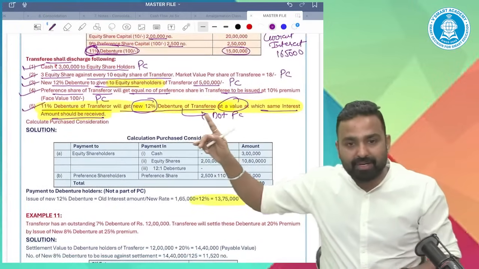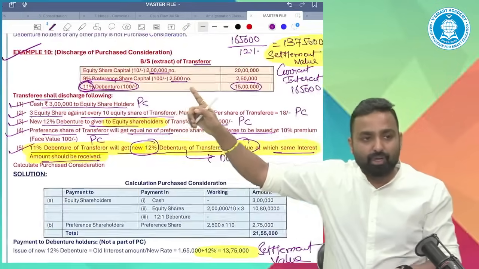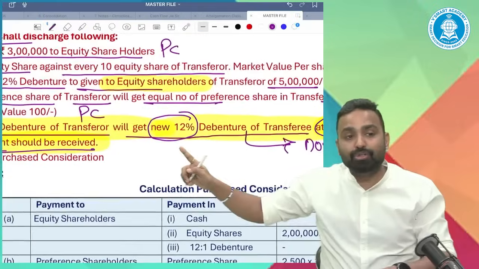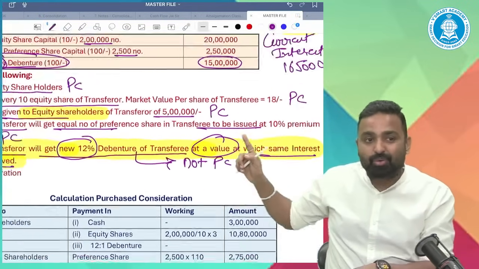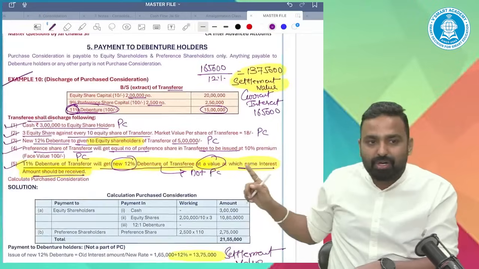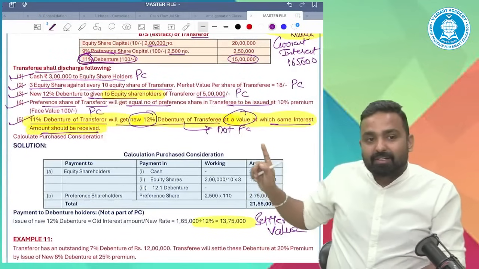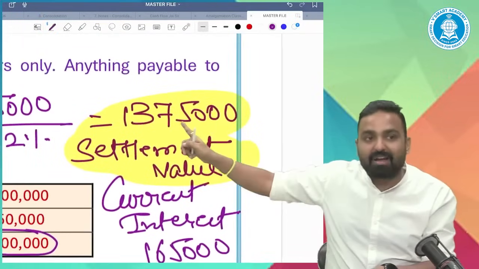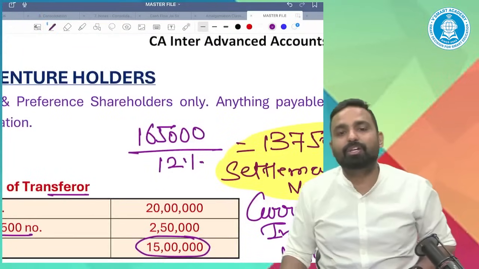One doubt is, sir, can you please explain once more? It says that to these 11% debenture holders, the transferee will give new 12% debentures, 1% extra. At what value? They have not given the value. It's not that for 15 lakh, I will give you 15 lakh. The value is not written. Of what value will I give? The value should be one at which the same interest is received. Like, this is the value, 13,75,000. If you take 12%, the same interest of 165 would be received.